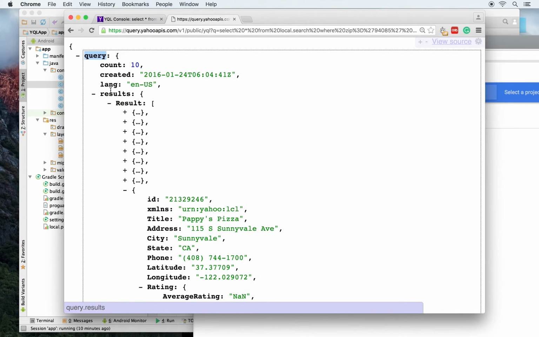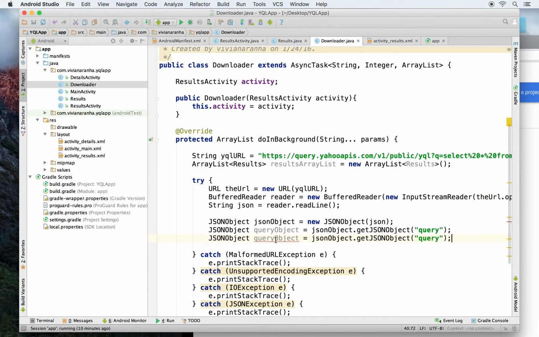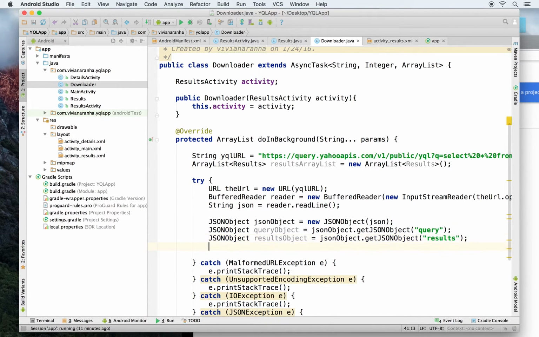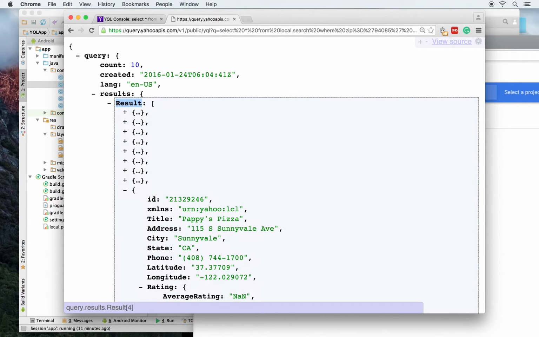Now let's see, after query I have results, which is again another JSON object. So I'm going to say results object is results. I don't like to usually type it, so I just copy paste it just to make sure that I don't have any problems. Next thing that I have inside that is the results where all the objects exist. So that's a JSON array.